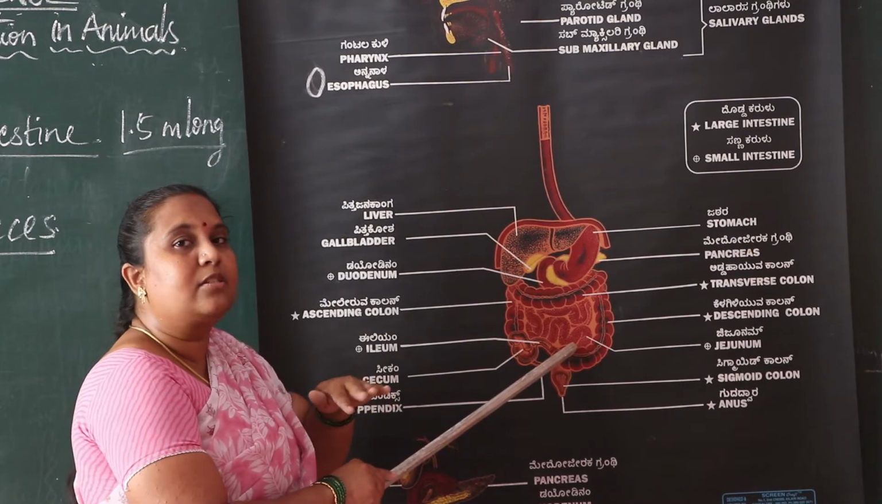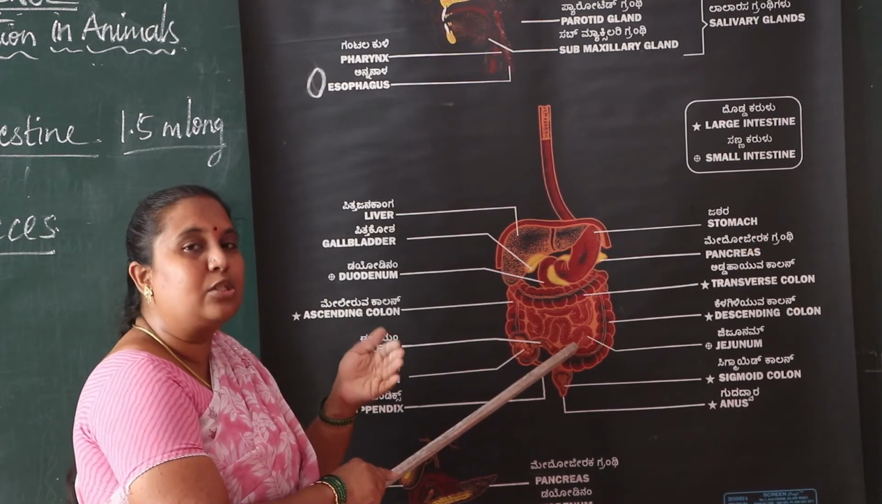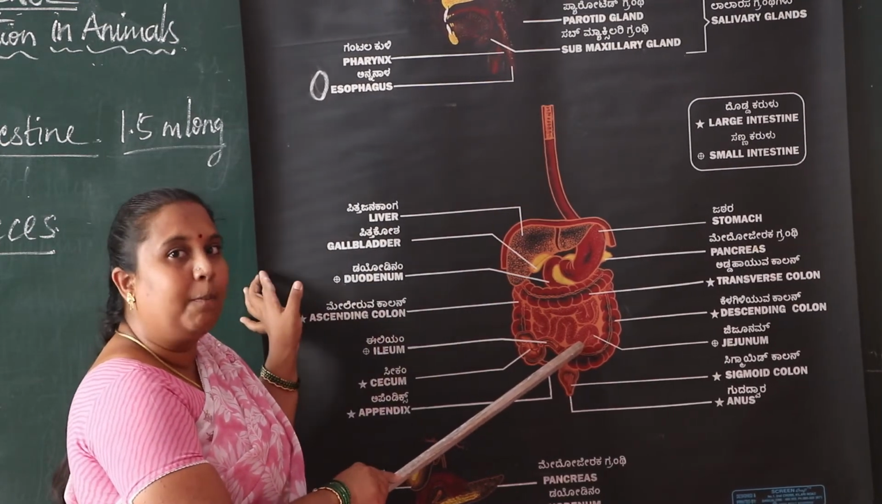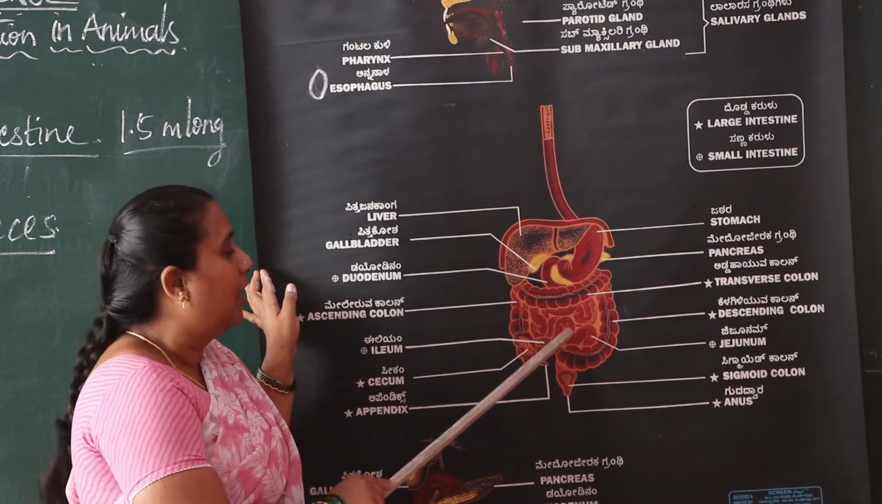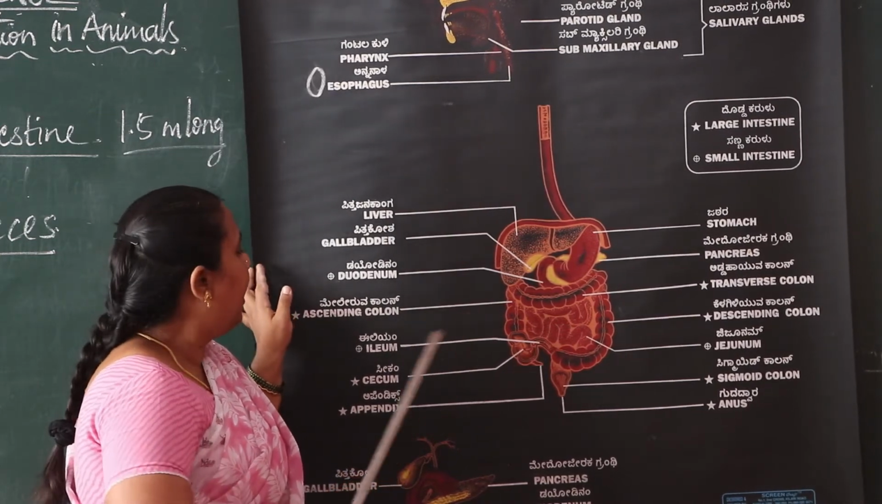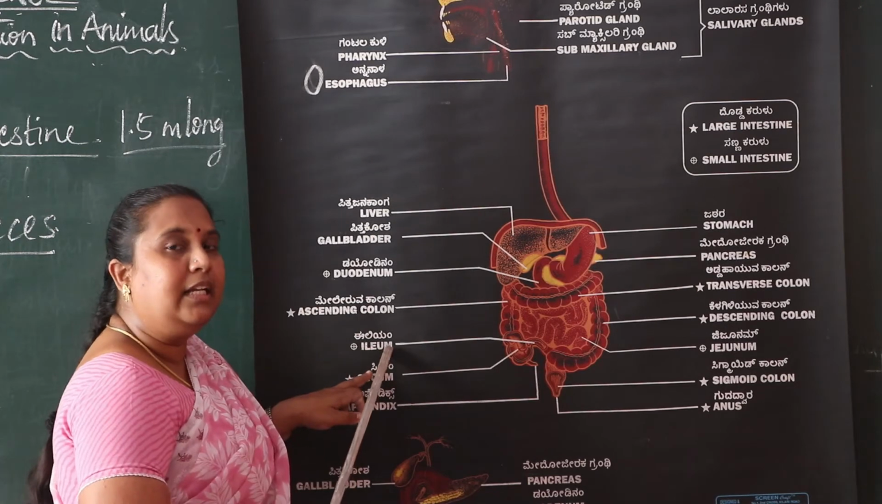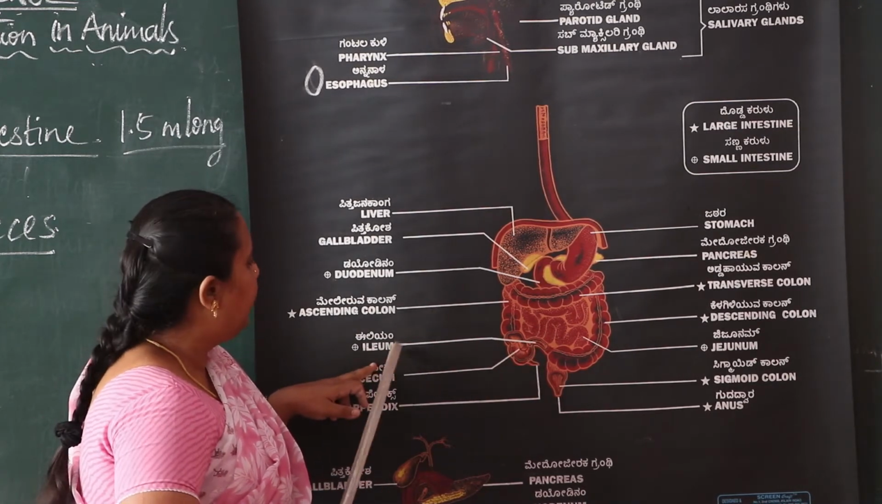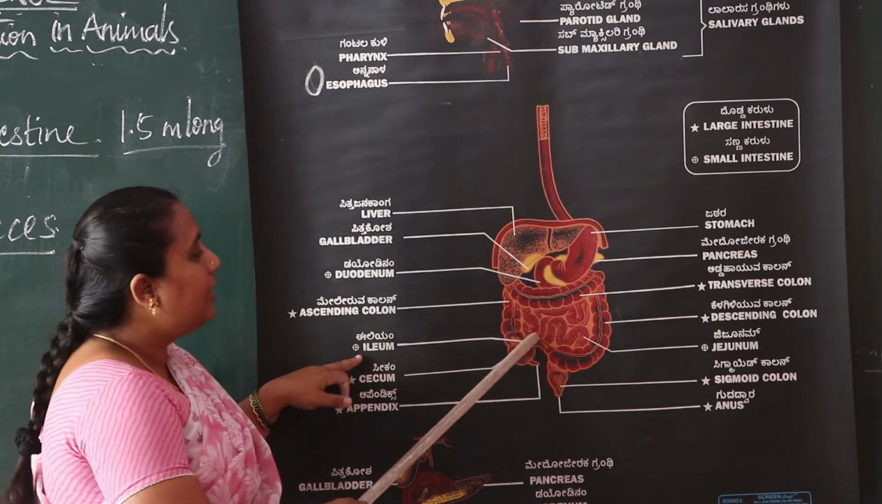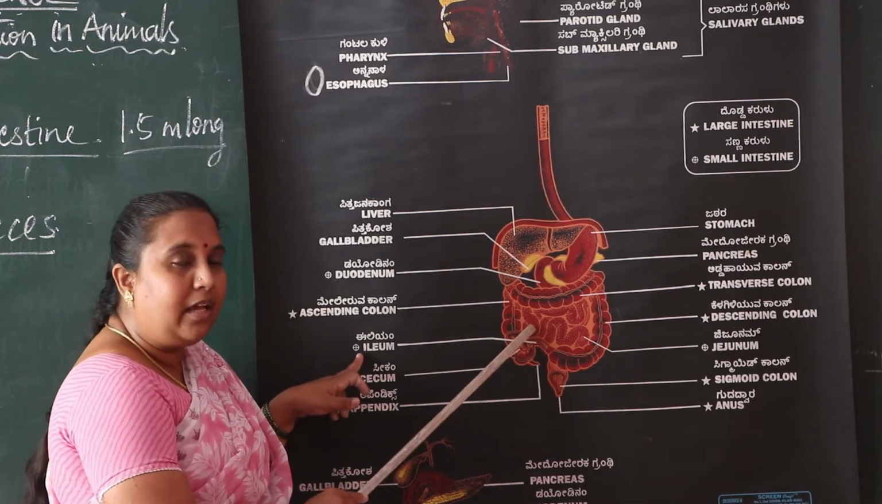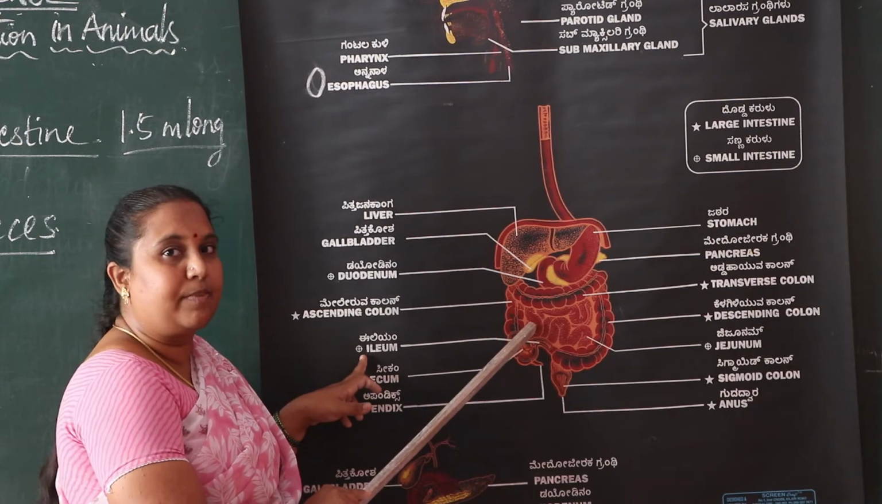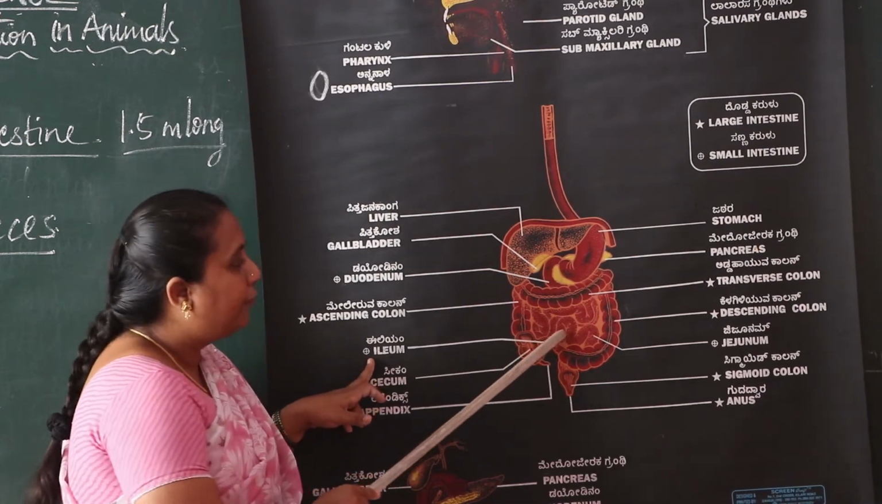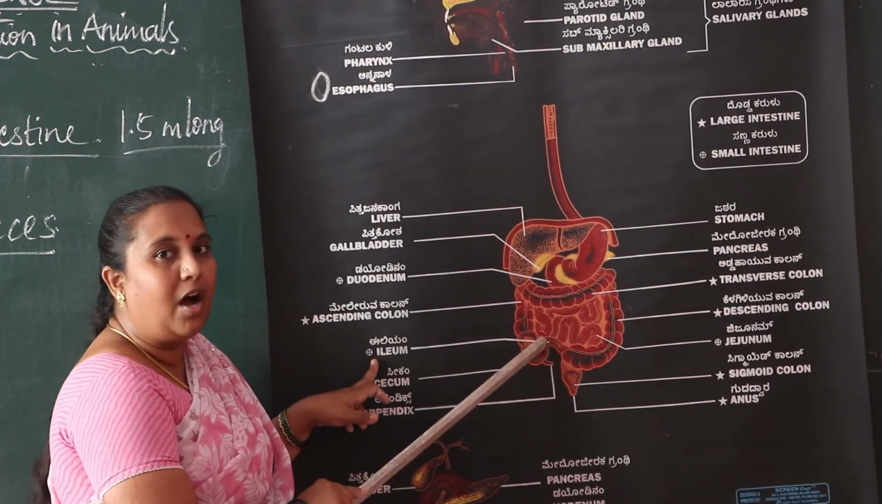That energy is moved through the blood vessels to all the parts of our body. Understood, children? Then there is the ileum. The ileum is the third part of the small intestine. There also the finger-like structure is present, and the food is moving through the ileum also.